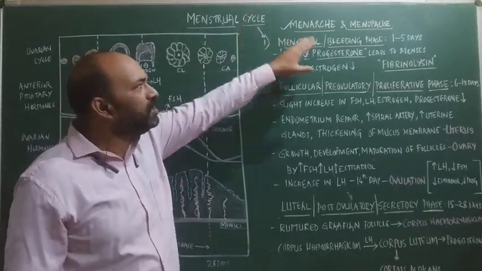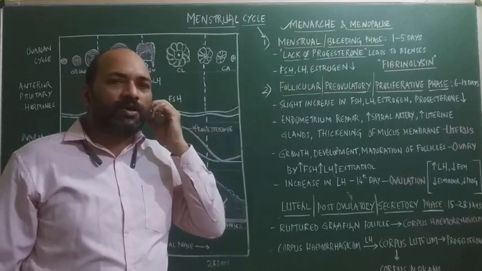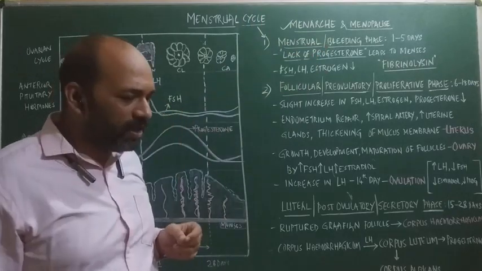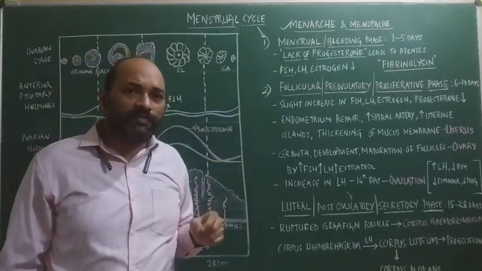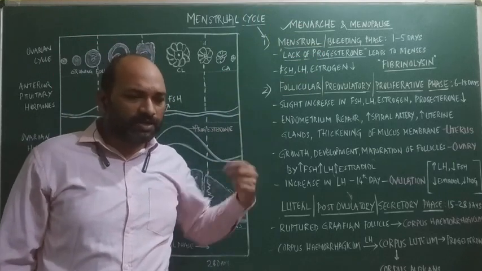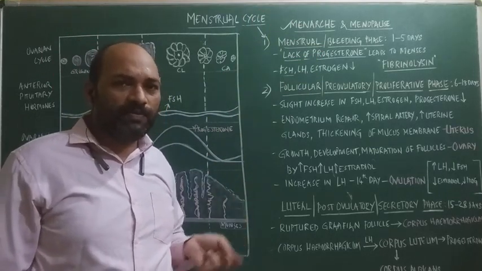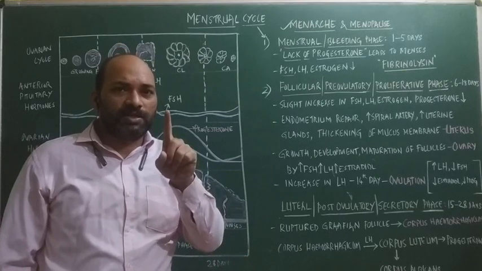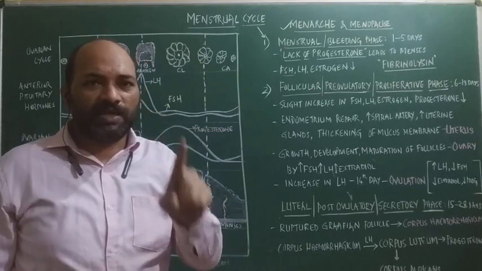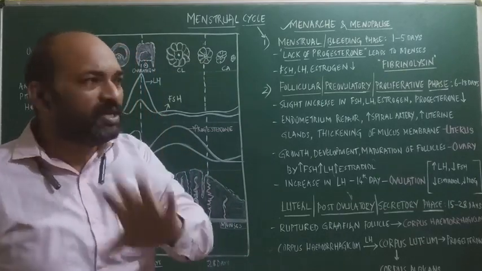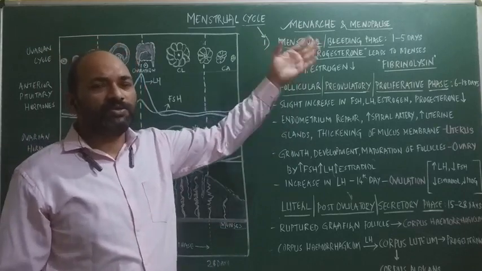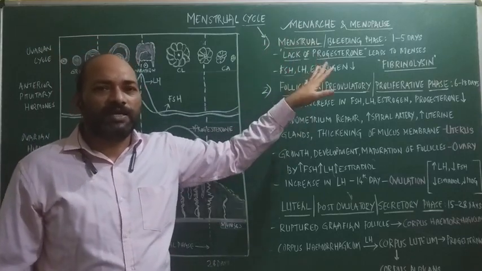So this particular phase can even be called the funeral of the unfertilized egg, or the weeping of the uterus, because the secondary oocyte which has been released is not fertilized. Hence, weeping of the uterus or funeral of the unfertilized egg.